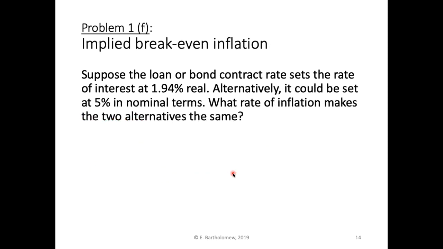Now, suppose we're looking at this example further and we ask, what is the implied break-even rate of inflation if the contractual real rate were 1.94%? And we could alternatively set it in nominal terms of 5%. So the problem here is we're offered a choice.